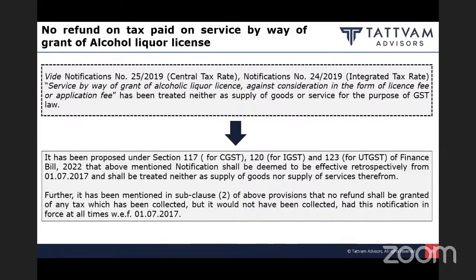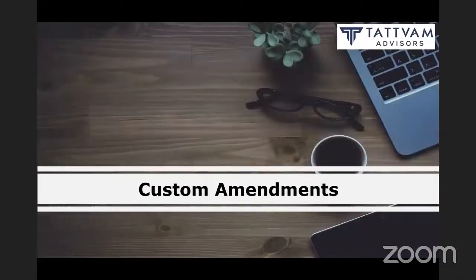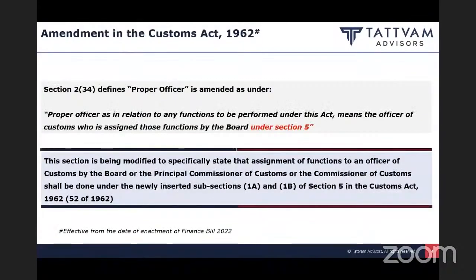Now they have made it retrospective. Though it was amended in 2019, they have made it retrospective that there will be no tax on this particular transaction. With this, now we will move on to customs amendments, and we will briefly discuss the customs amendment. Very, very important amendment, the first set of amendments under the customs law.